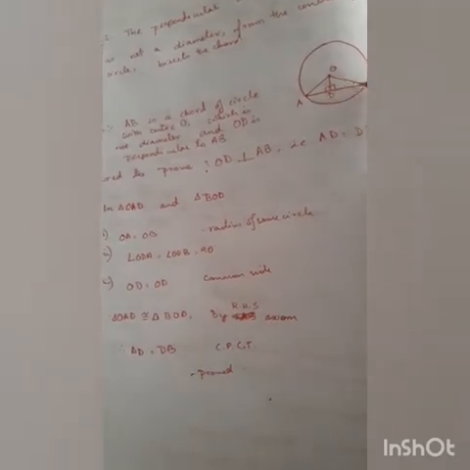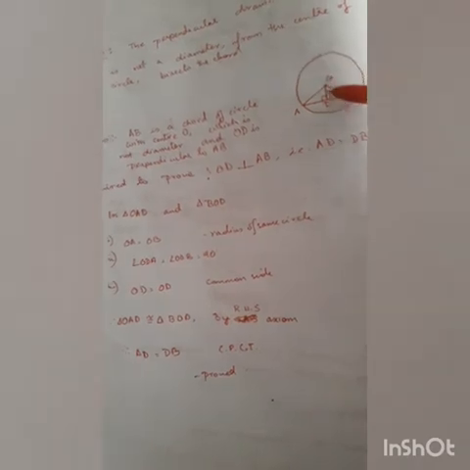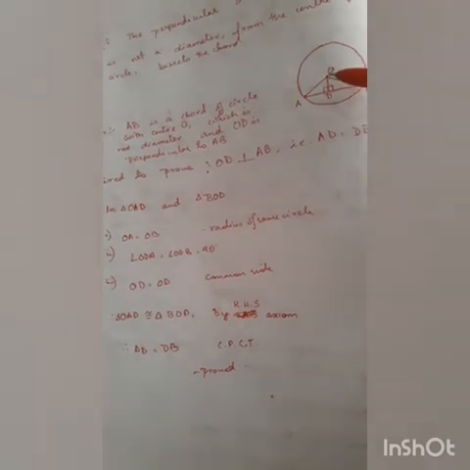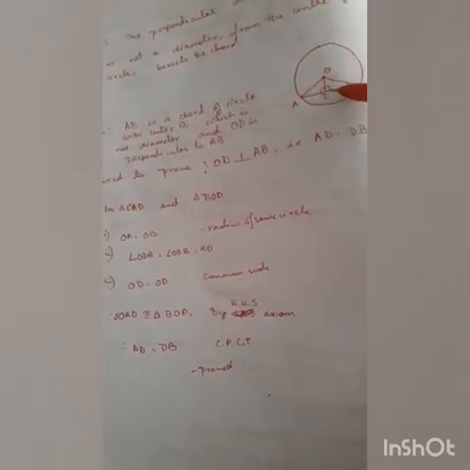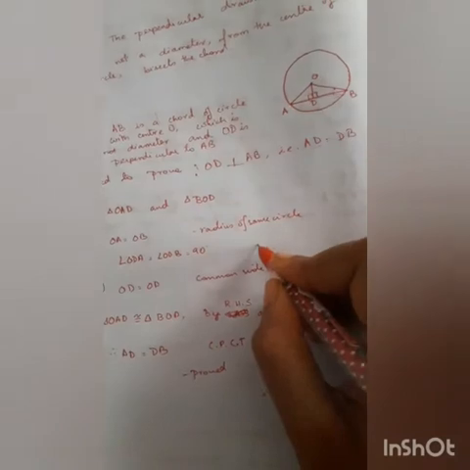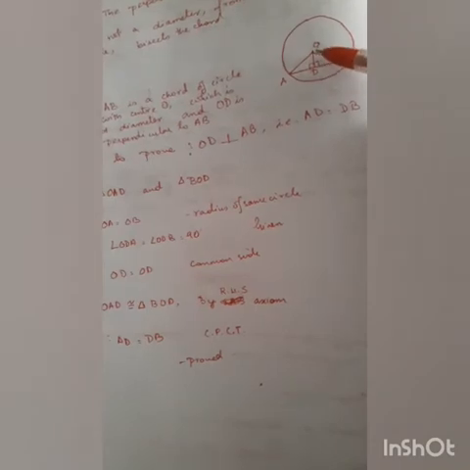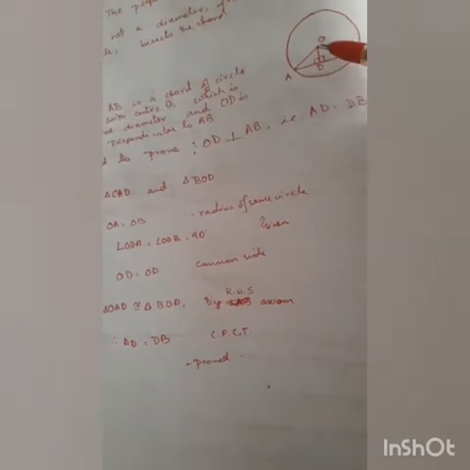OA is equal to OB. Why? OA equal to OB because both OA and OB are the radius of the same circle. Therefore these two sides are equal. Next, angle ODA equals angle ODB equal to 90 degrees. Both these angles are equal to 90 degrees. It is already given to us, so we will write here: given. And number 3, OD equal to OD. It is common, right? This side is common to both this triangle as well as this triangle.